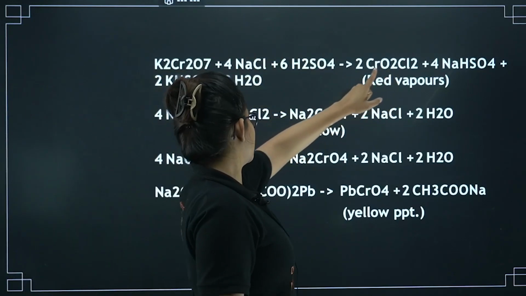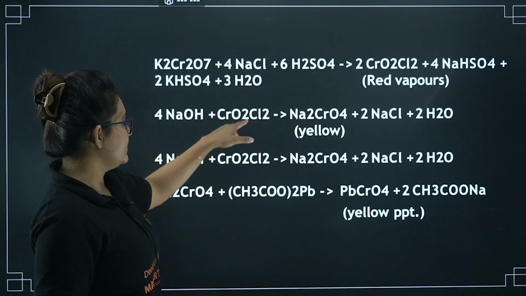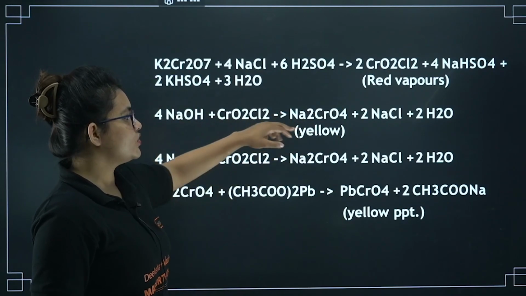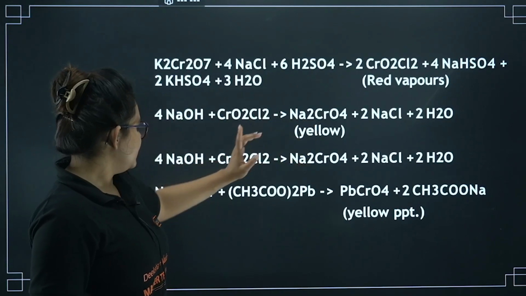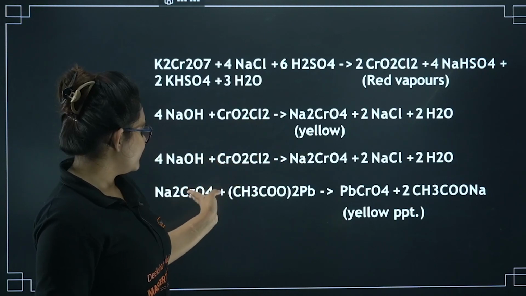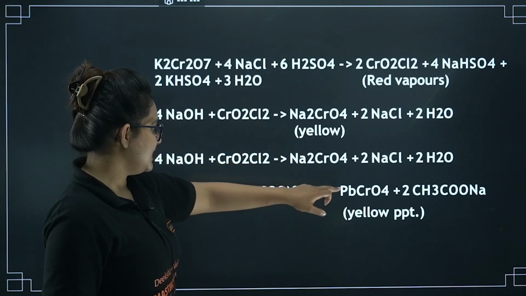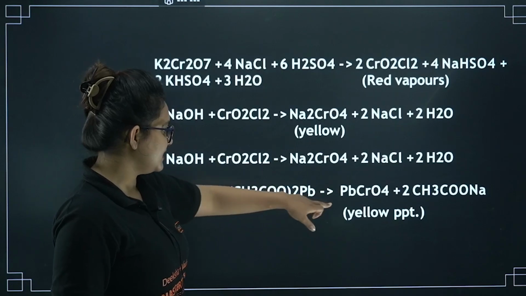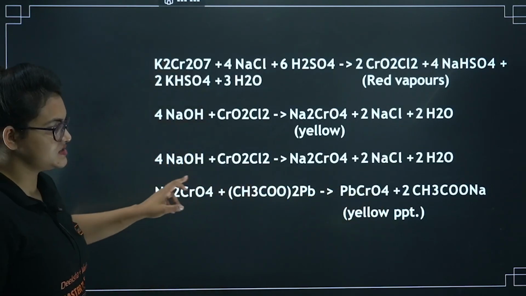This red vapor comes, and if you further react this red vapor, that is the chromyl chloride, with NaOH, you will get sodium chromate, that is of yellow color. And if you further react that sodium chromate with lead acetate, you will get the yellow precipitate of lead chromate as well.